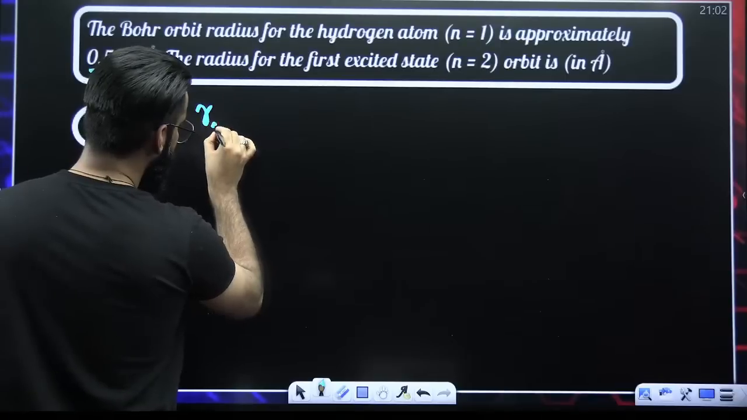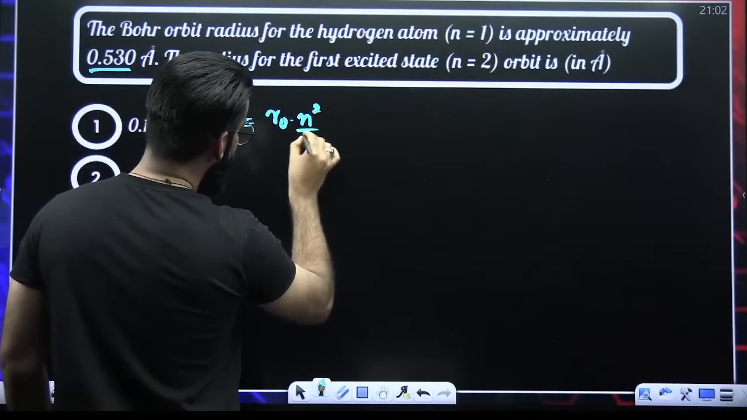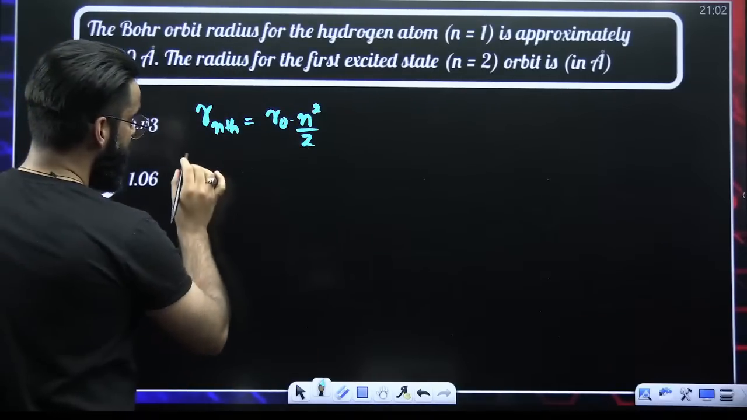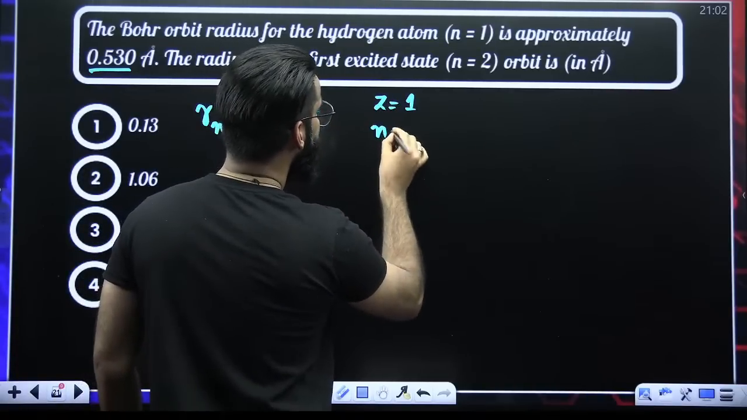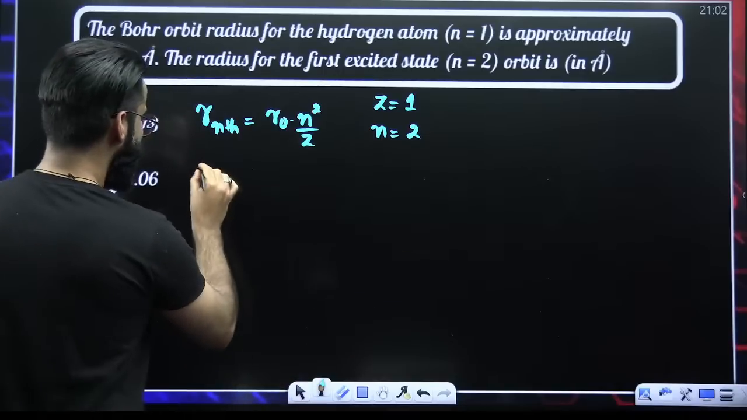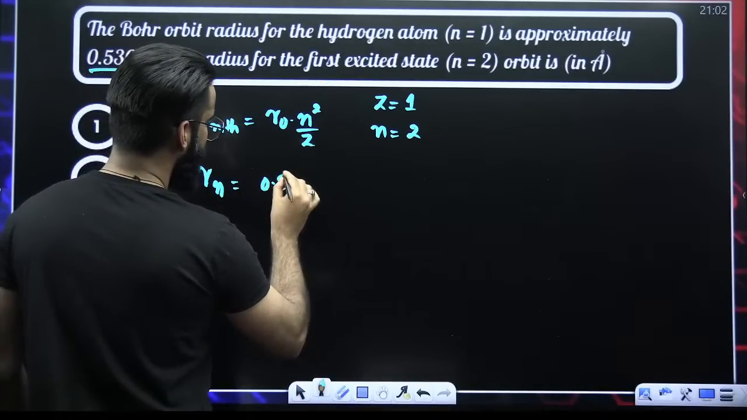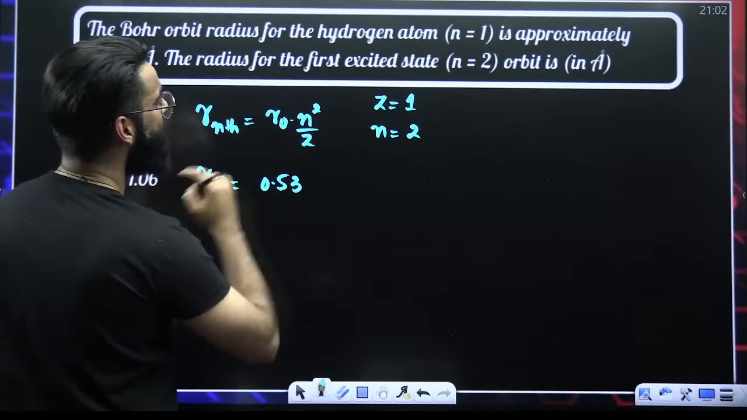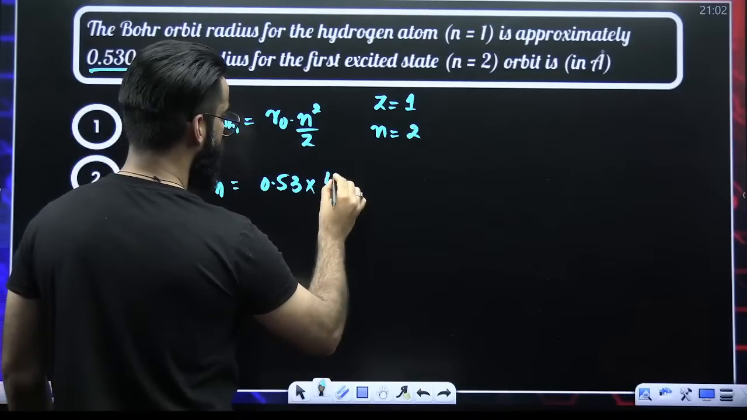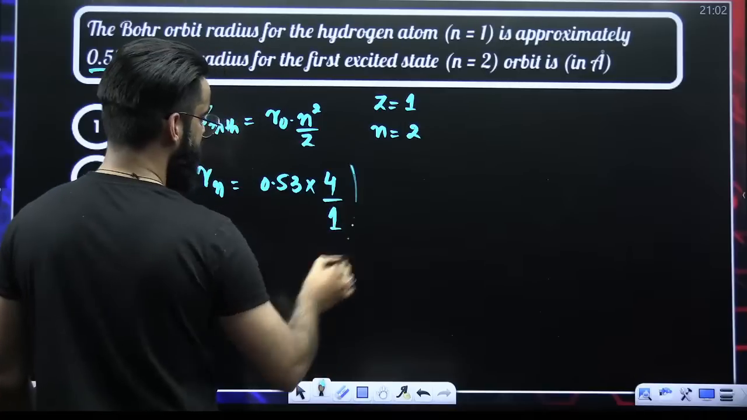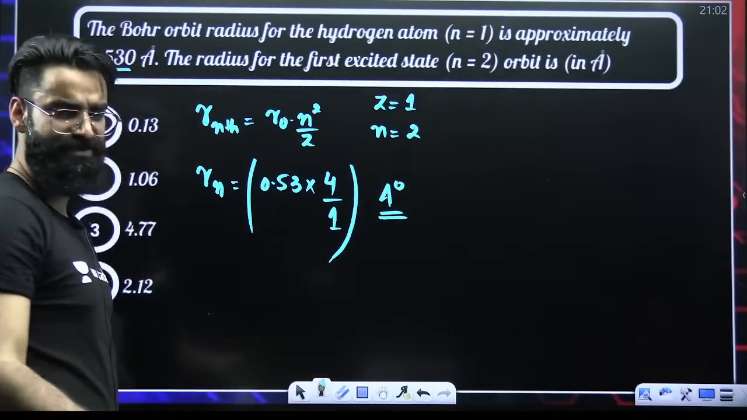How do you calculate radius? R0 n square divided by Z. For the hydrogen atom, atomic number is 1. n value is given to me as 2. The question is done. So it is R0, 0.53, and n square. Sorry, n square is 2 square, that's 4. Z value is 1. This is something which I was supposed to calculate.